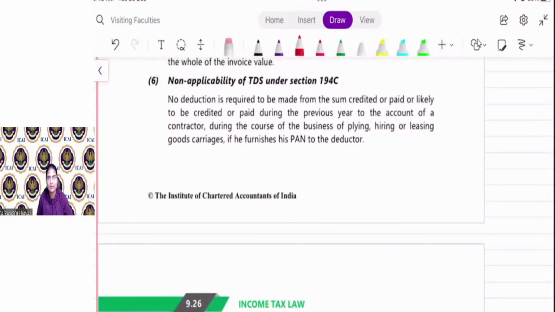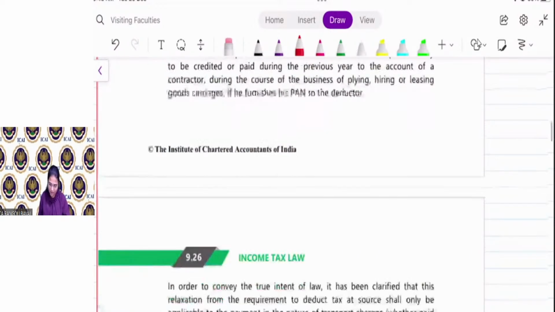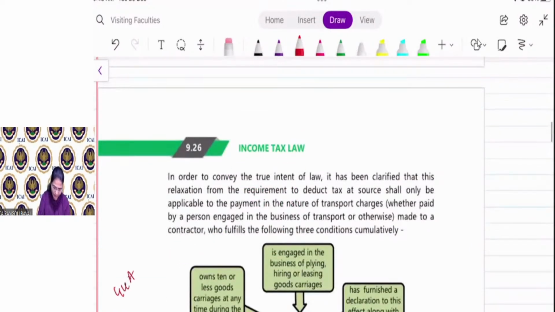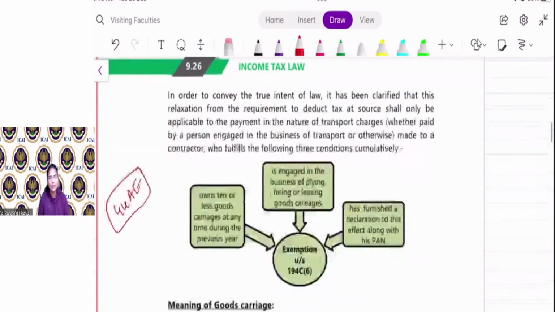Next is non-applicability. Now you all know section 44AE, that is transporter, right? If you are taking transport service from a transporter who is offering income under section 44AE, that is, he owns 10 or fewer heavy goods vehicles at any time during the previous year and is engaged in the business of plying, hiring or leasing of goods carriage, and he has furnished his PAN to you, then you are not required to deduct TDS.